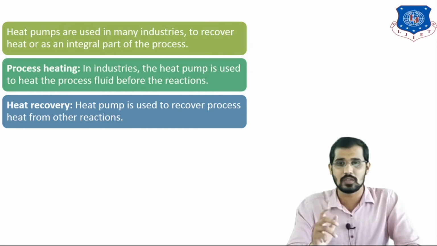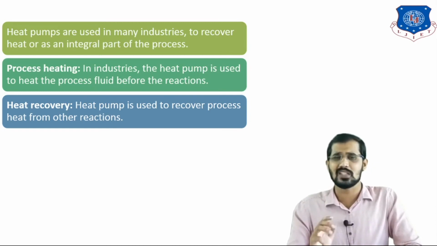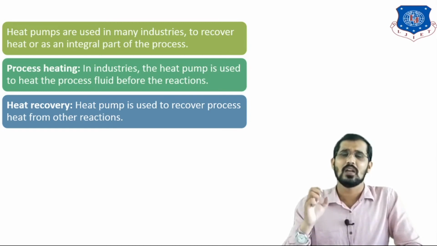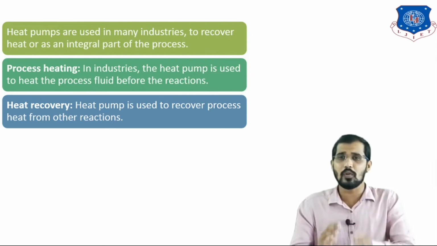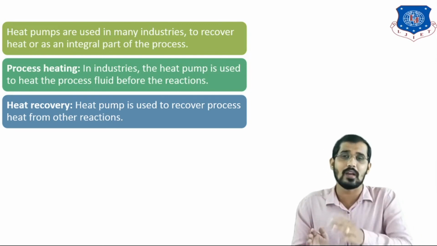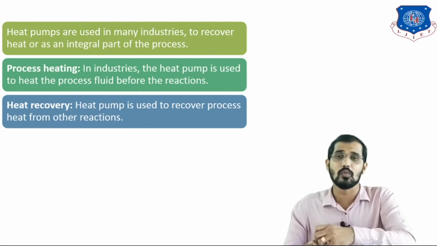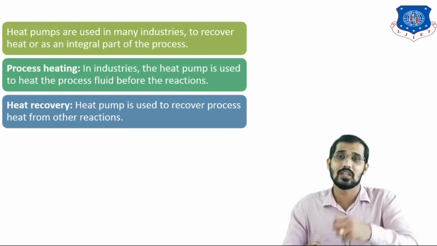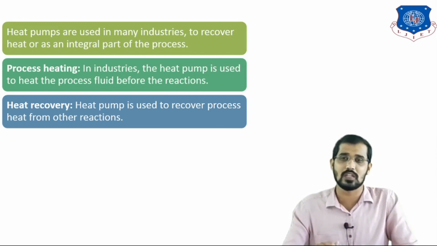So a heat pump is used in recovery processes, for heat from various reactions. If you want to recover or extract heat from the reactions, you can use a heat pump. Before the reaction, and after the reaction, if you want to expel heat or extract heat from the process or the reaction, you can use a heat pump. In both cases you can use a heat pump.